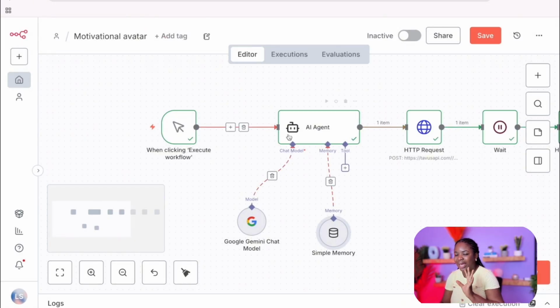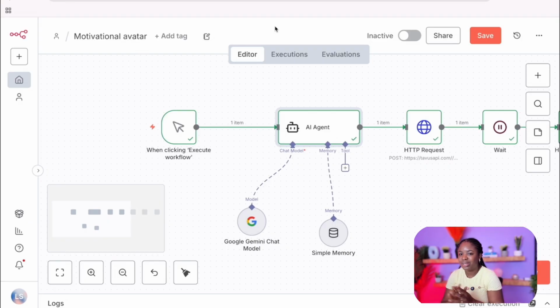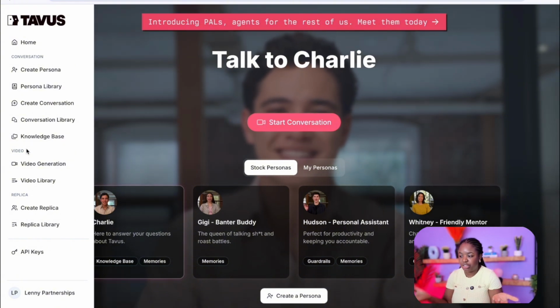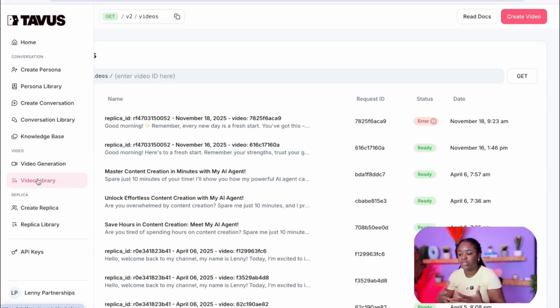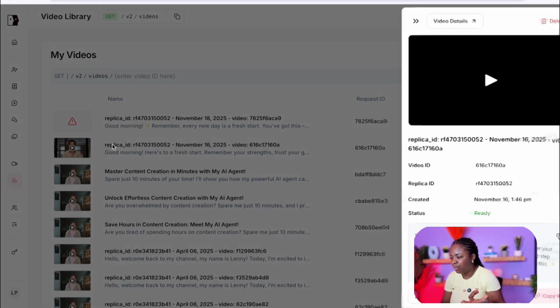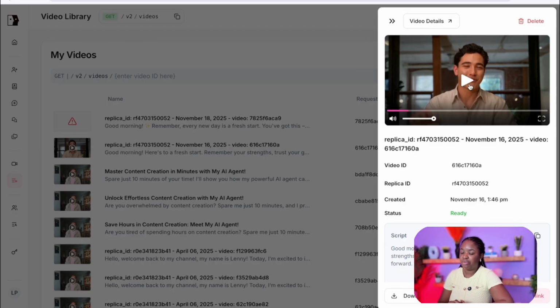So now that I have my agent node here generating motivational quotes for us, the next step is to generate the video. And this is where all the action happens, okay? So in order to generate our videos, I'm using Tavus. The reason why I like to use Tavus for my AI avatar generation is because they have a generous free version. So you're able to generate as many videos as possible. As you can see, these are some of the videos I've generated already. This is an example I already generated. You have the ability to generate so many videos for free, I mean, while you're trying out the APIs and everything. So this is super cool and this is really neat.